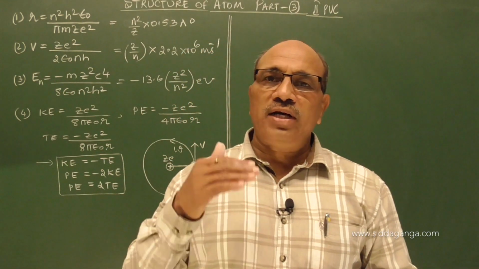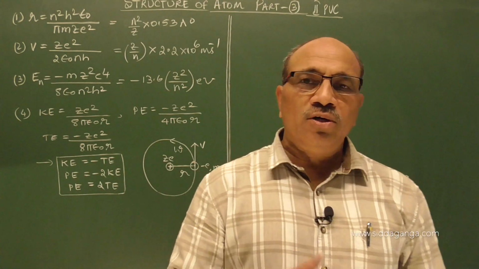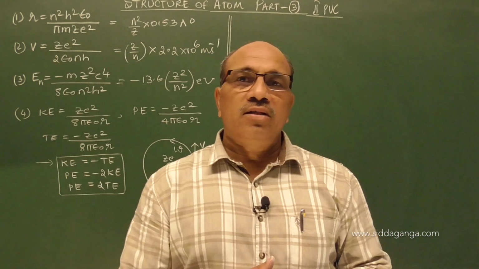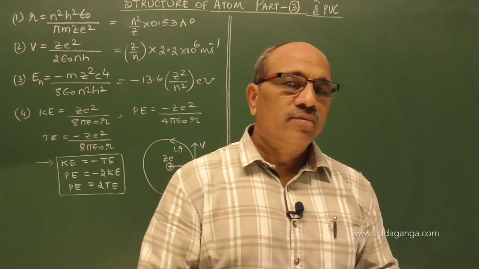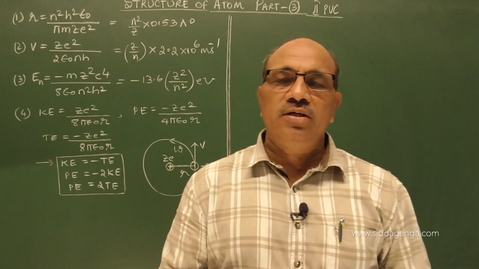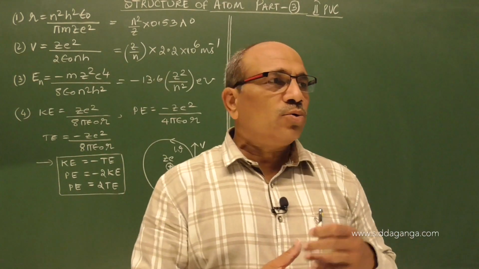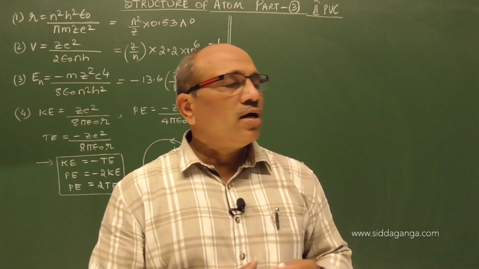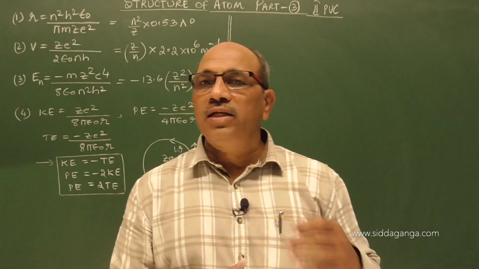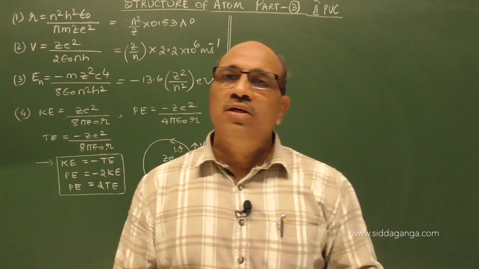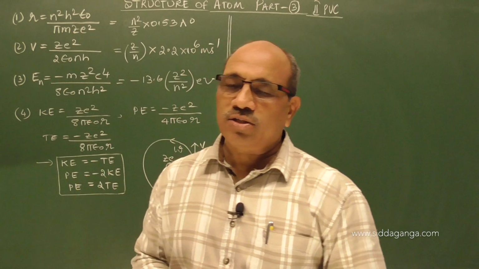So when the electron returns from a higher permitted orbit to a lower permitted orbit, it emits radiation. The emitted radiation has a definite energy or frequency. That energy is equal to the difference of energy of the two orbits involved, and the frequency is the energy difference divided by Planck's constant h, which gives you the frequency of the emitted radiation.